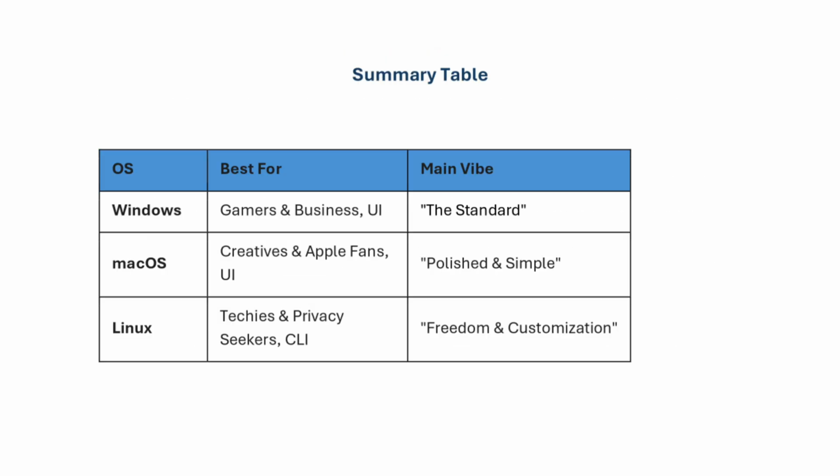So the summary would be: Windows is best for gamers and businesses, UI or GUI. It is the standard for offices. macOS is for creative Apple fans, UI and video editing. It is polished and simple. Linux is for techies and privacy seekers, and CLI, which is for freedom and customization.